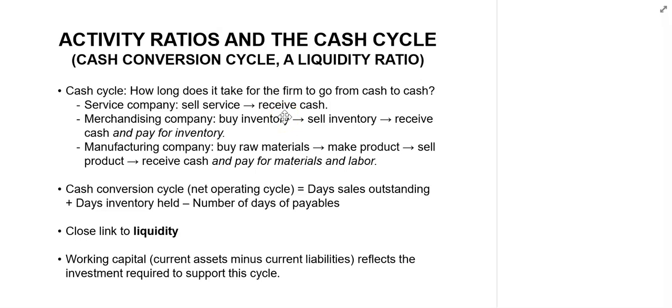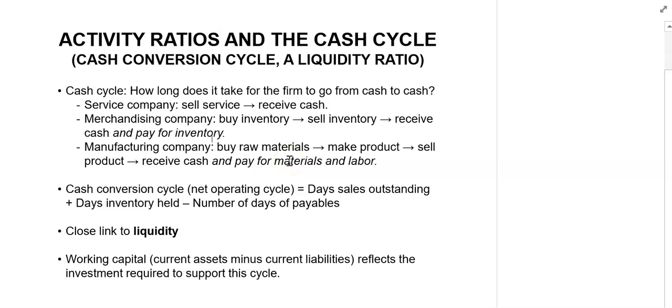And once cash is received upon cash sales of inventory or from the accounts receivable, it then makes the payment to the supplier from whom inventory was purchased. So relatively, the merchandising company will have a longer cash cycle. For a manufacturing company, it will be even longer because it will be purchasing raw material which it will process into finished products, and then those finished products will be sold on cash or on credit, and it may take longer if it is sold on credit to convert it into cash. Once the cash is received from cash sales or from customers, it will then be used to pay for material,